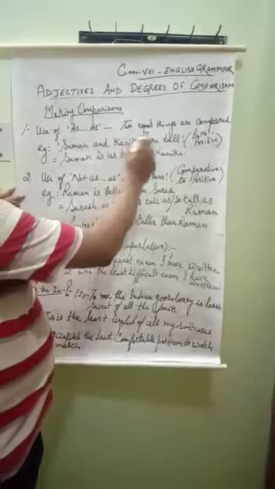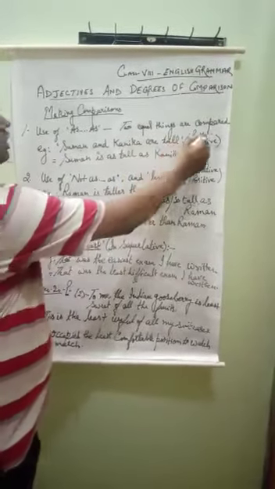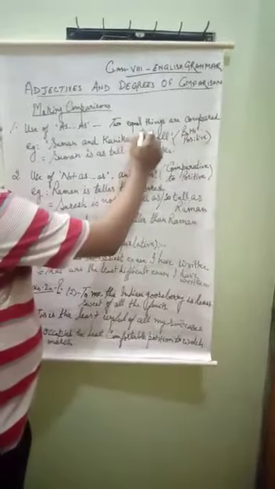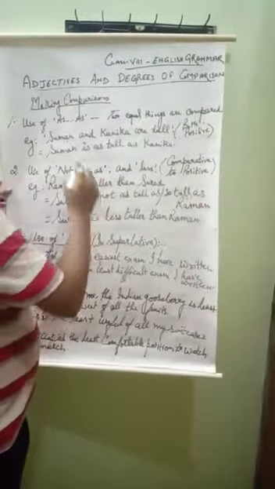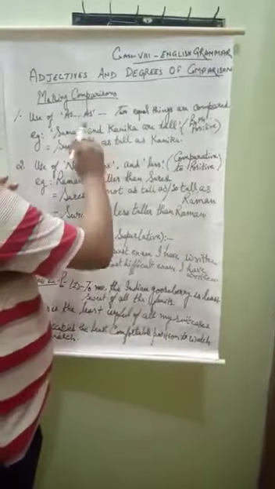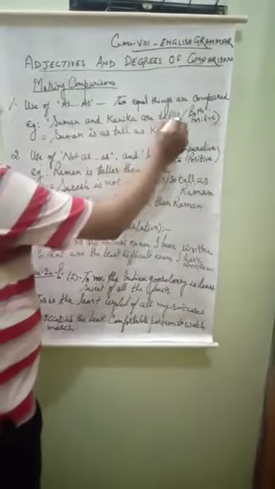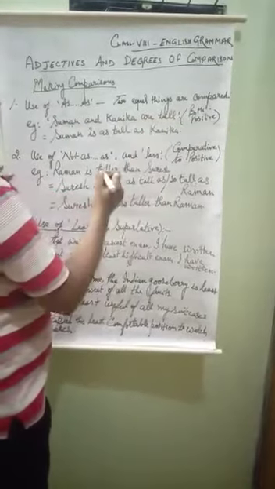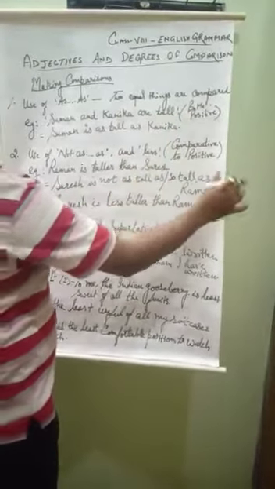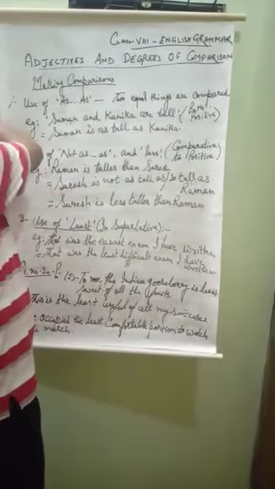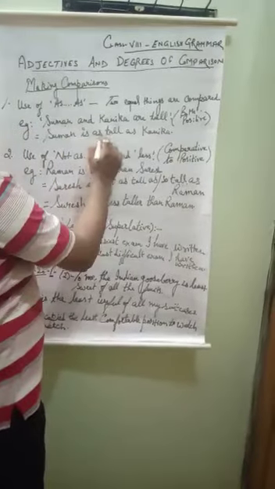If both are of positive degree and equal importance, then however tall Suman is, that much tall is Kanika also.